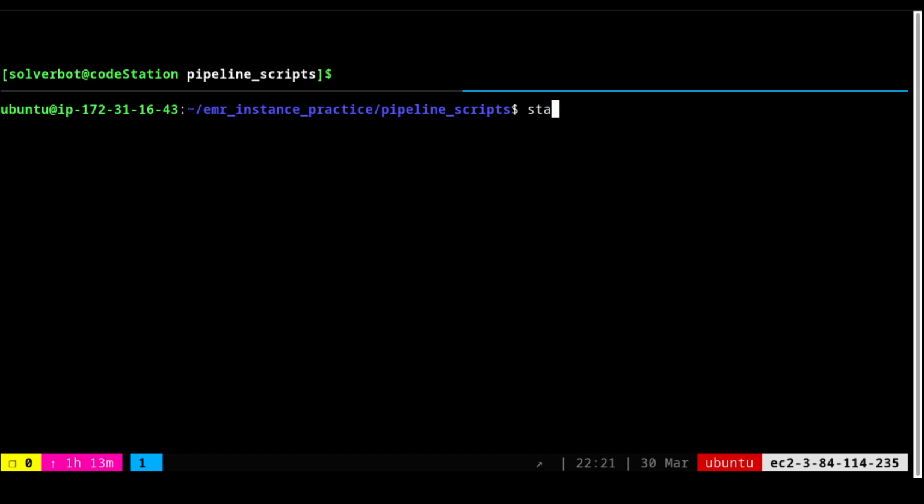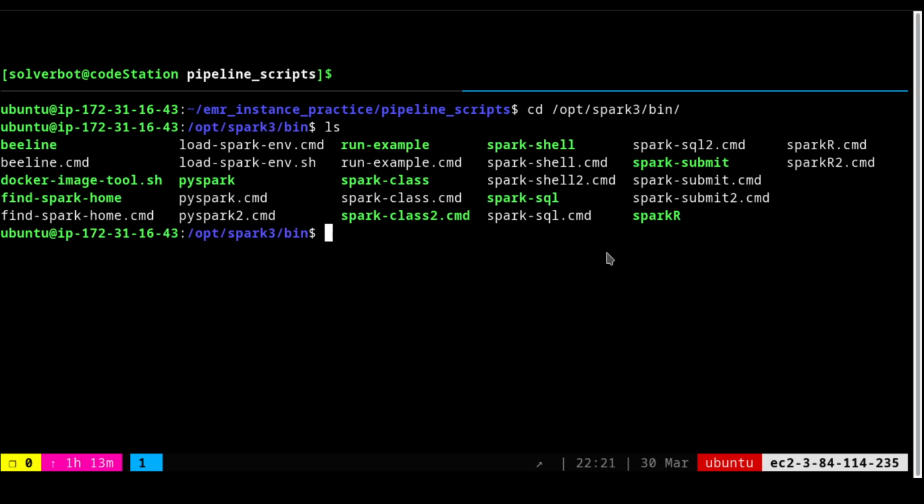So let us start the master. In the cluster that I have created, let me share the location where you can find the main executables. It is under opt Spark 3, and you have to go under bin. Under bin we have Spark submit and Spark class.